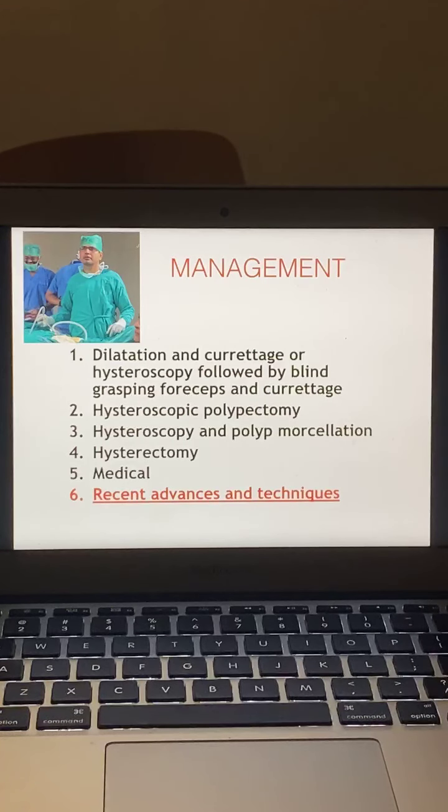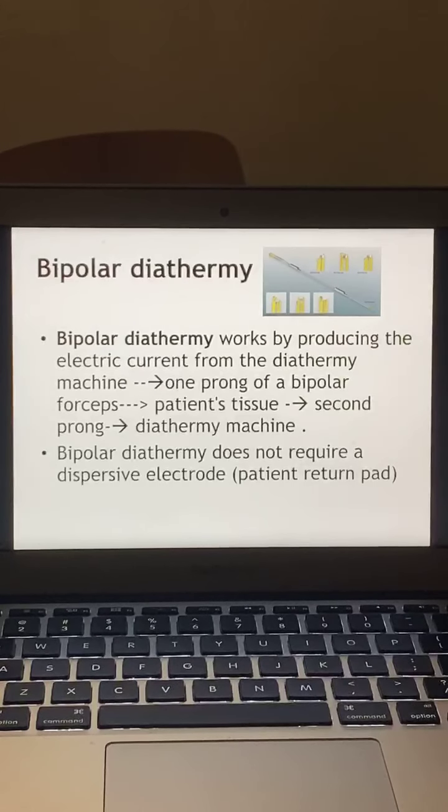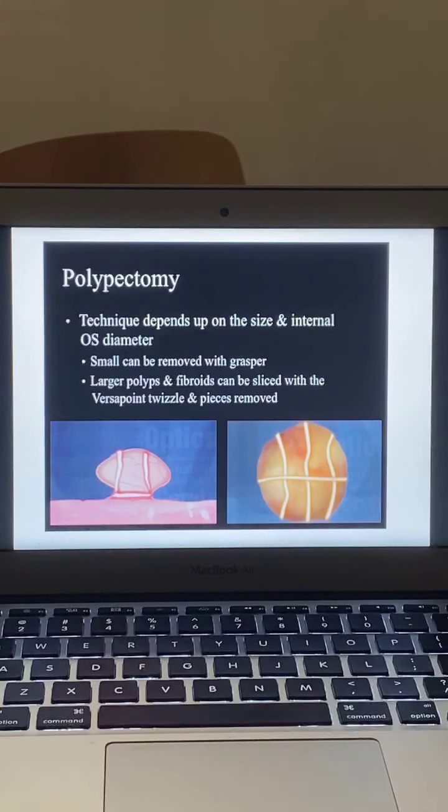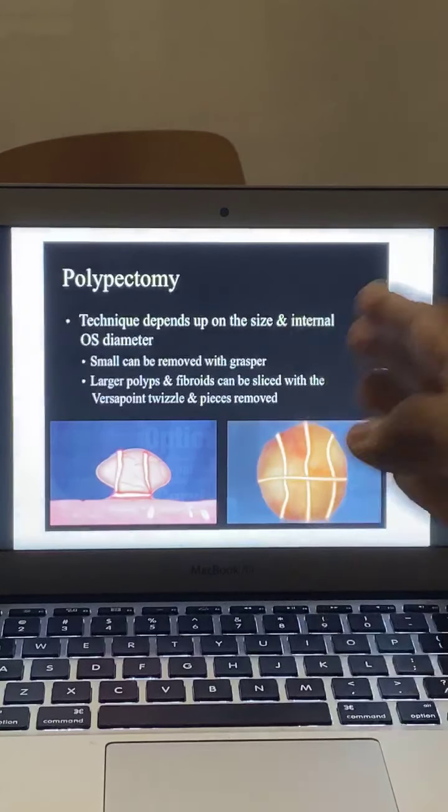The recent advances and technique in polyp management: bipolar diathermy. Now everybody has shifted from the monopolar with the use of glycine, to bipolar diathermy and use of saline for the patient safety, and we can prevent complications of the use of glycine. Okay, so that is very important, which is called the TURP syndrome or hyperosmolality.